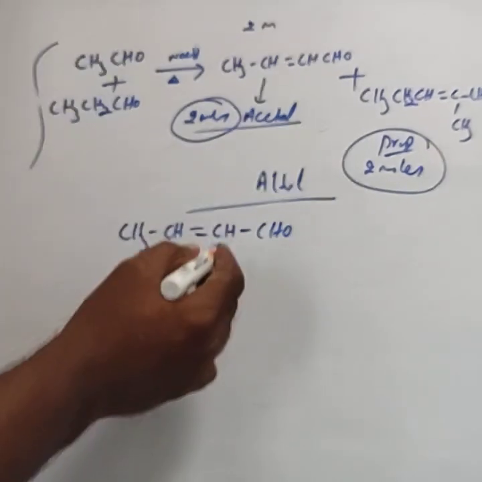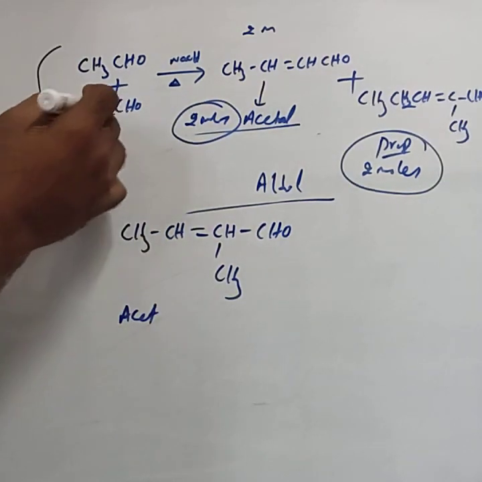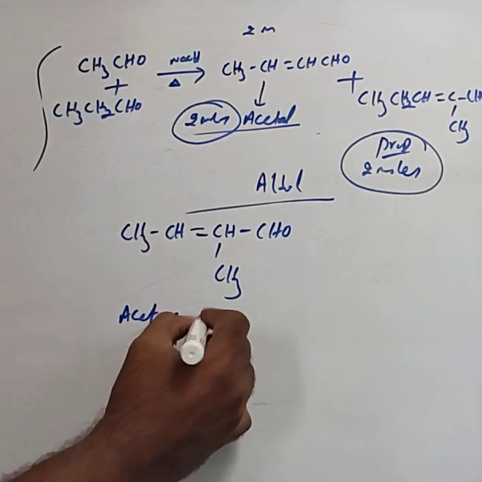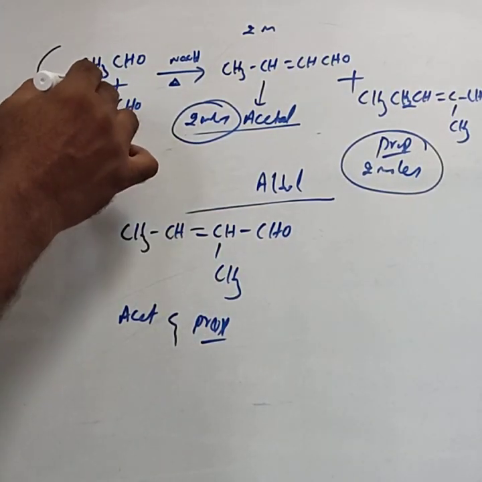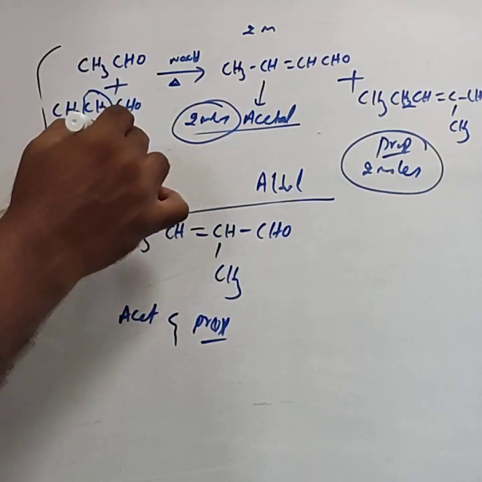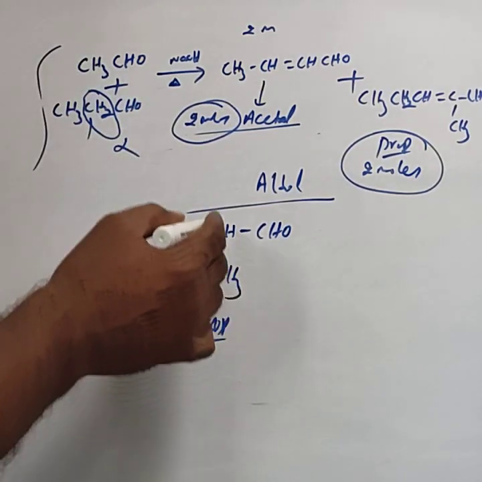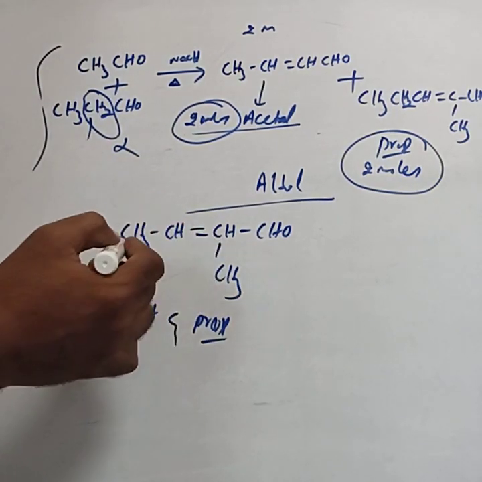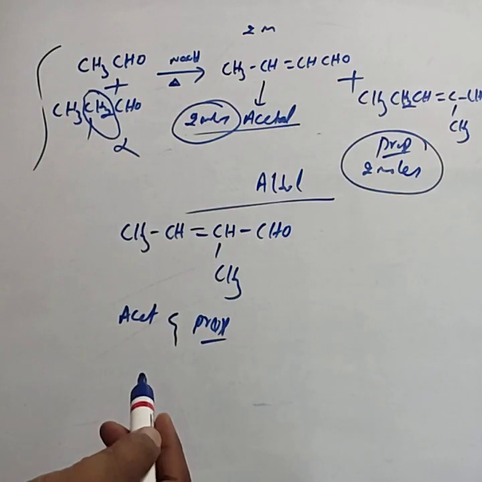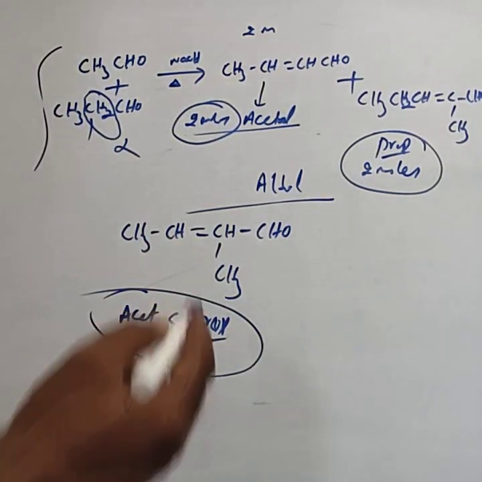For writing this one, first I am taking acetaldehyde and then propanaldehyde. Propanaldehyde's alpha hydrogen is used. This is the alpha hydrogen atom. This alpha hydrogen atom is used and the CH3 is taken as the branch. Only the alpha carbon should be linked. Hence, this is the condensation product by taking acetaldehyde and propanaldehyde. This is the one product.